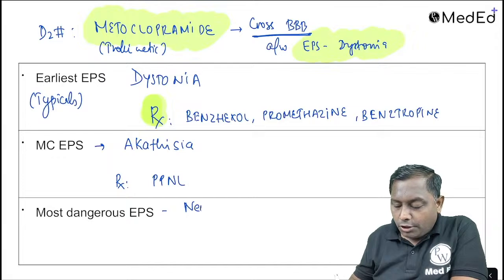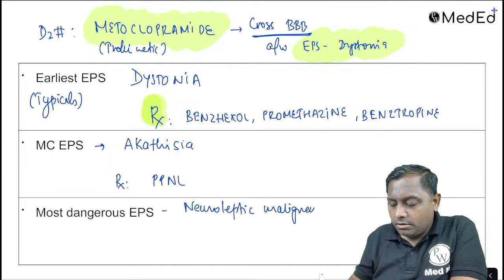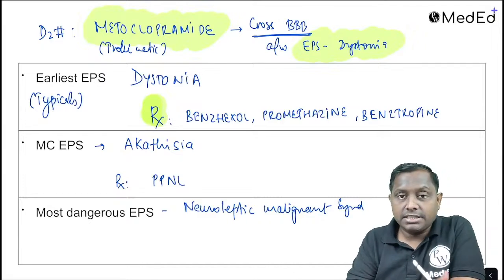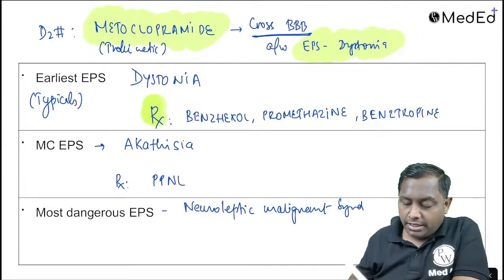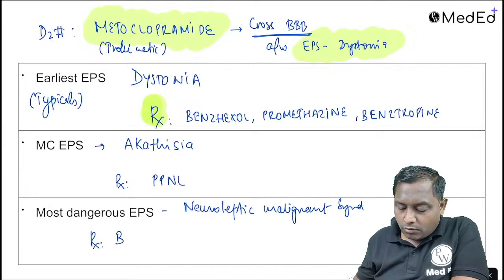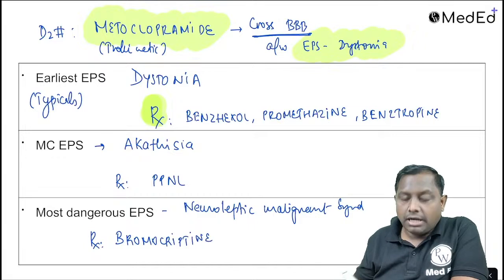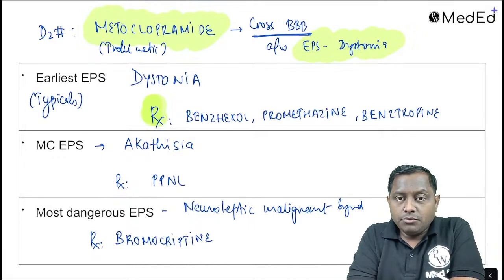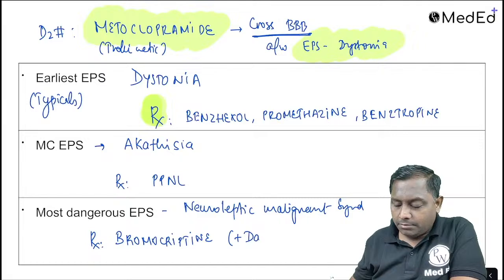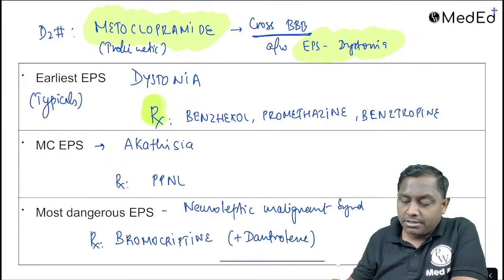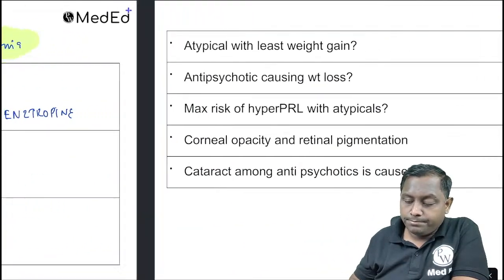Dangerous one is going to be your neuroleptic malignant syndrome, where the patient will have high grade fever, autonomic instability with the blood pressure, myoglobinuria, increase in the creatine kinase. ये सारे के सारे फीचर आएंगे. और इसके मैनेजमेंट के लिए we are going to utilize a specific antidote, that is bromocriptine. And one of the agents that we were using earlier for the management, we are still adding that. The name of the compound is your dantrolene. Although dantrolene is the drug of choice for malignant hyperthermia, but they are also used in neuroleptic malignant syndrome.